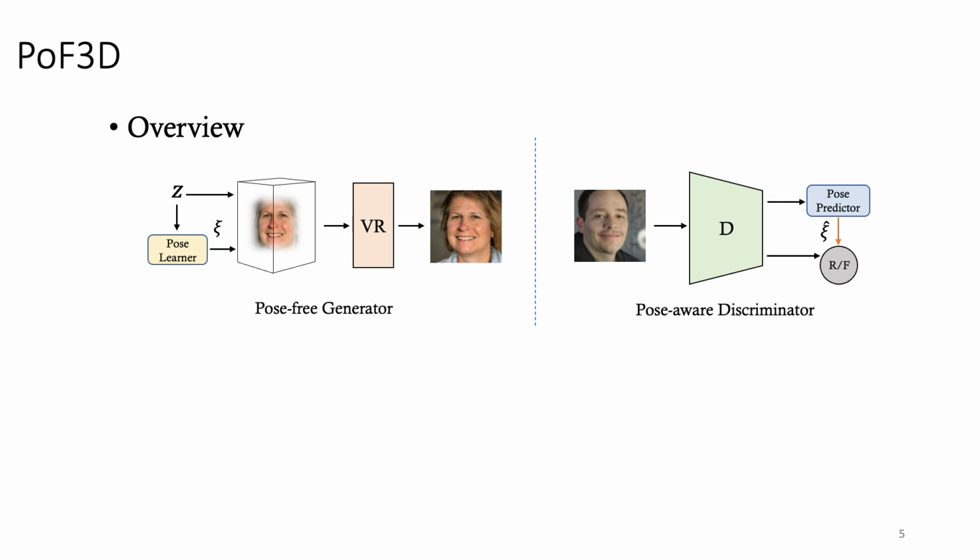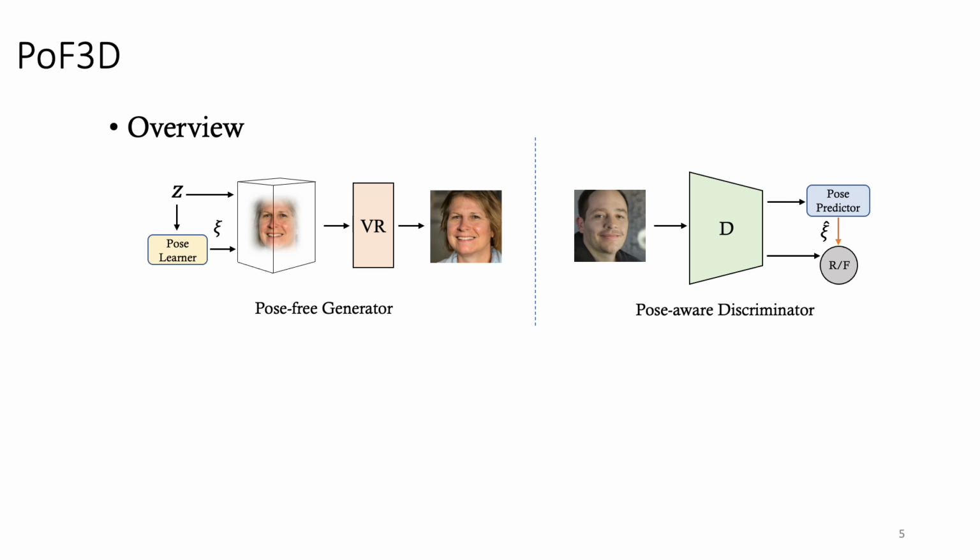Here is the overview of our method. The generator uses a pose learner to infer a pose from the latent space. The pose learner gets supervision from the conditional real-fake discrimination in the discriminator. In the pose-aware discriminator, the pose branch learns from the generator and will further predict the pose for conditional discrimination. With such a loop-back optimization process, two pose branches can align the fake data with the distribution of the dataset.